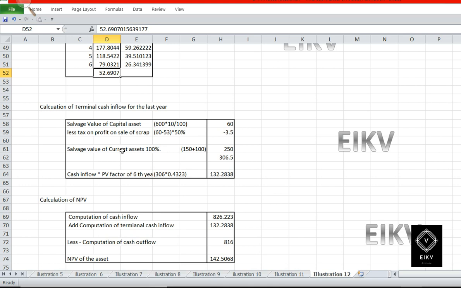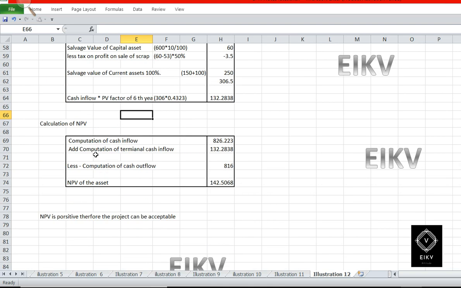After that we will get the salvage value of current assets, which is the salvage value of current working capital, which is 150 lakhs in the beginning of the year plus 100 lakhs at the end of the third year, which gives you 250 lakhs. And when we take the sum of all three, we will get an amount of 306.5 lakhs.